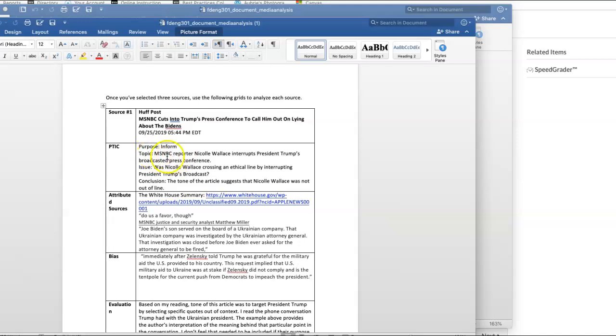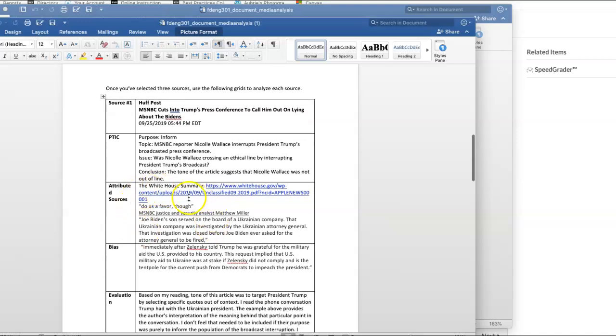The topic, right, this should be the same or similar for all 3. The issue should also be the same or similar for all 3. And then the conclusion, right, that's going to be different for each of the articles that you choose, because they're going to come to a different conclusion, or at least come to a different bias or perspective on the conclusion. So this should look different for each of the articles, or at least different enough to reflect the bias or the perspective of the article.